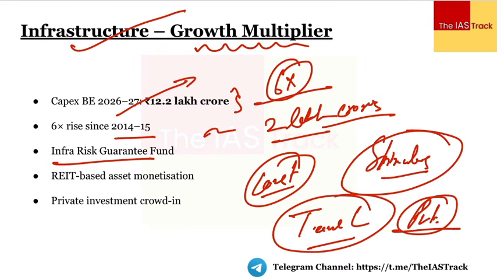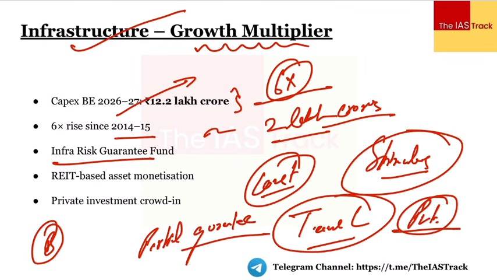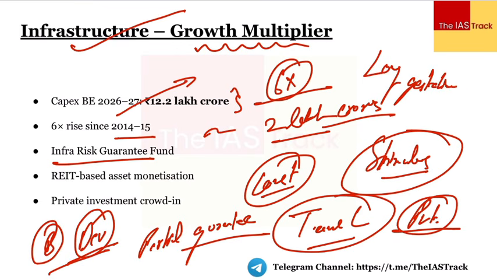So what the government is thinking is that we would basically come up with this infrastructure risk guarantee fund, and this would provide the partial credit guarantees to the lenders. अब इससे होगा क्या कि जो भी हमारे लेंडर्स हैं, in the form of the banks, in the form of the developers, ठीक है, या कोई भी हमारी थर्ड पार्टी है, they would be more inclined to give the funding and to give the loans with respect to these projects. जो भी लॉन्ग जेस्टेशन प्रोजेक्ट्स हैं, these projects take almost 20 years, 30 years for the completion, right?